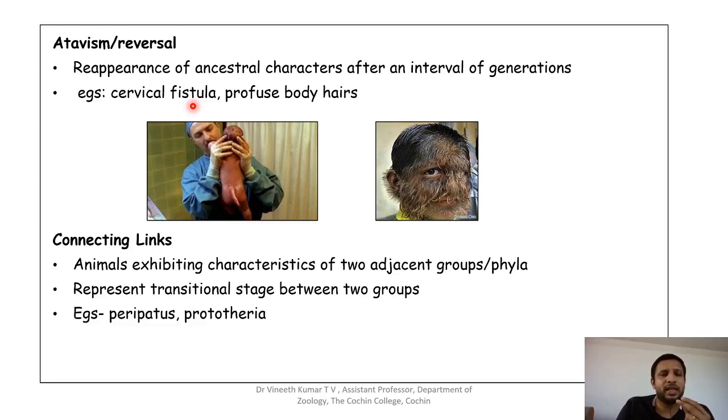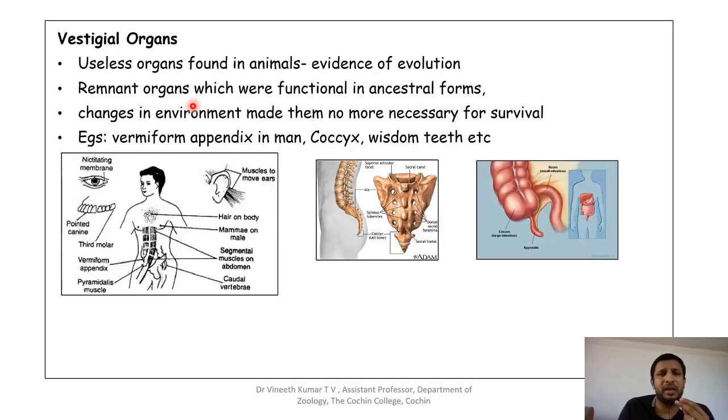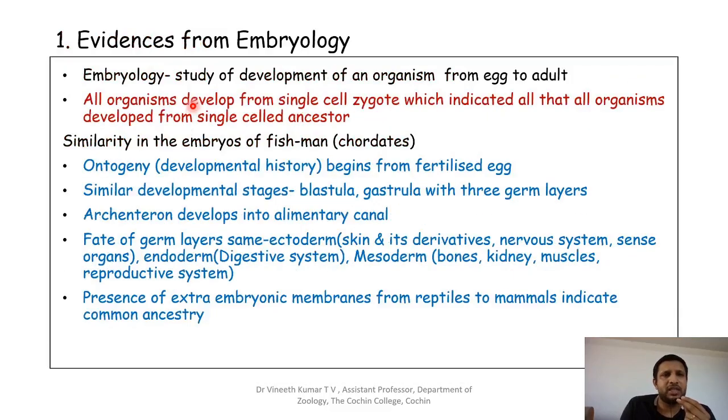The animals exhibiting the characters of two adjacent phyla are called connecting links. They represent the transitional stage of two groups. You might have studied the examples earlier, like Peripatus, which is a connecting link between Annelida and Arthropoda, and Prototheria, which is a connecting link between the egg-laying forms and the mammals. They are the egg-laying mammals, so they are the connecting link between the oviparous and the viviparous organisms. So that's all about these evidences for evolution.